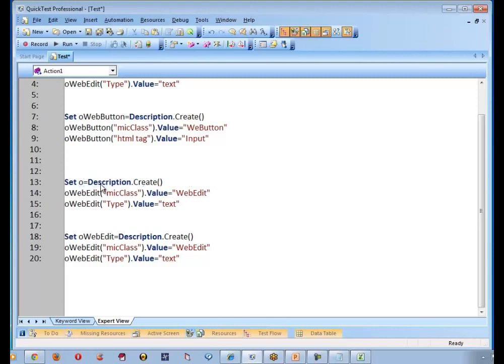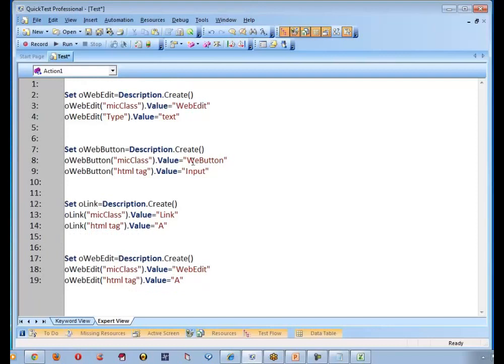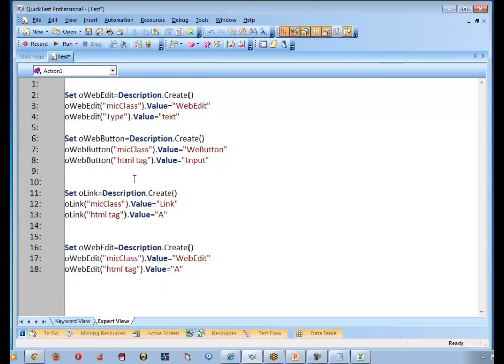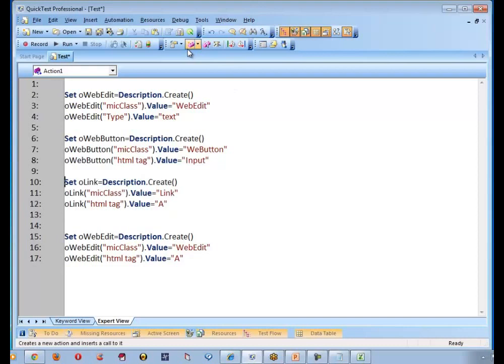The next one is called WebEdit, and then WebButton. Let me say oLink. So let me replace this WebEdit also with oLink. What is the micclass of link? Link. Okay, I have to replace it here, not there. I have to replace it here. This is called A. What is the meaning of A?